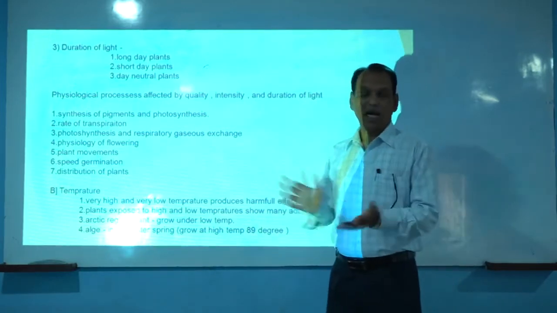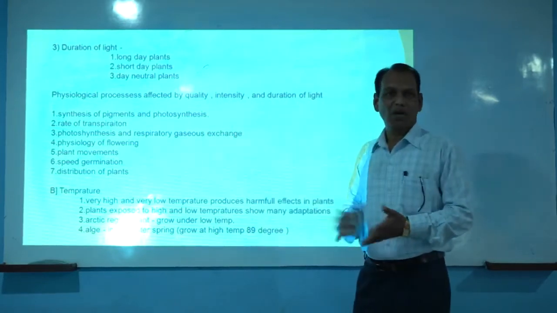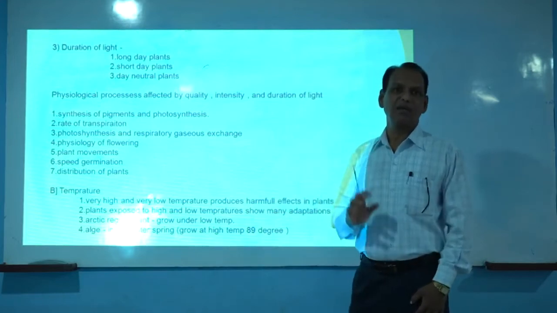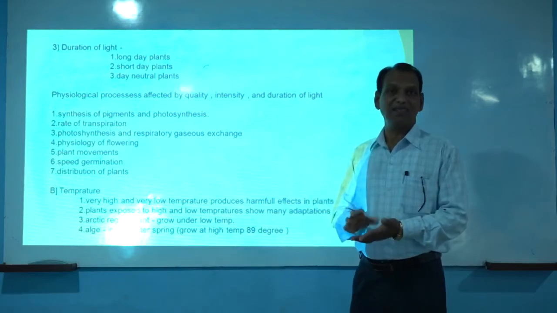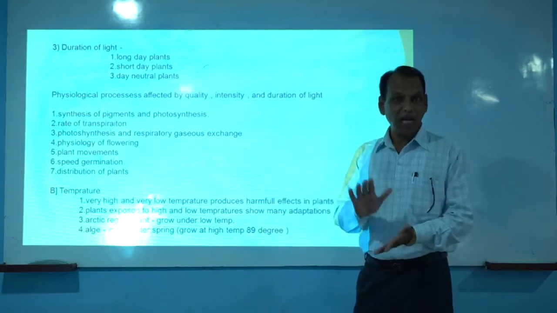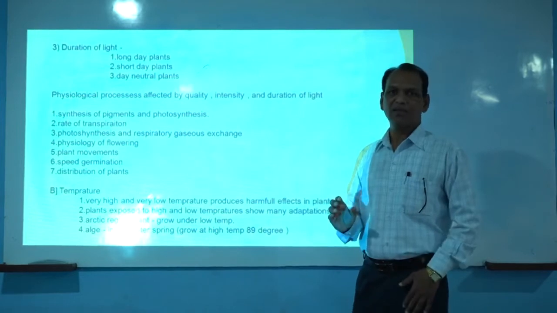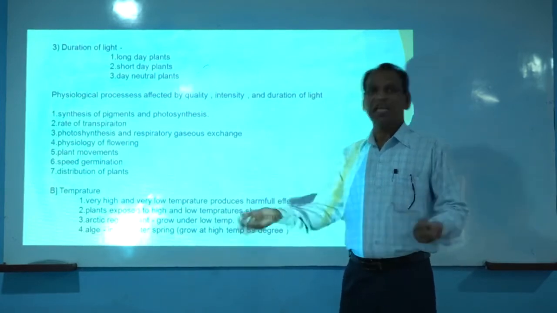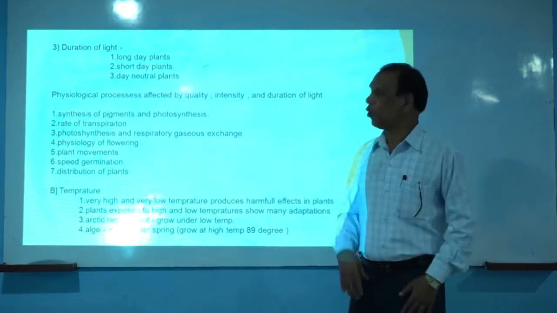On the contrary, other plants, for example gram and wheat, are taken by farmers in our country during the winter season, because in winter the low temperature essential for these plants is naturally available, and the light period in winter is comparatively less. That's why the crop pattern is also decided by farmers according to the photoperiodic requirement.